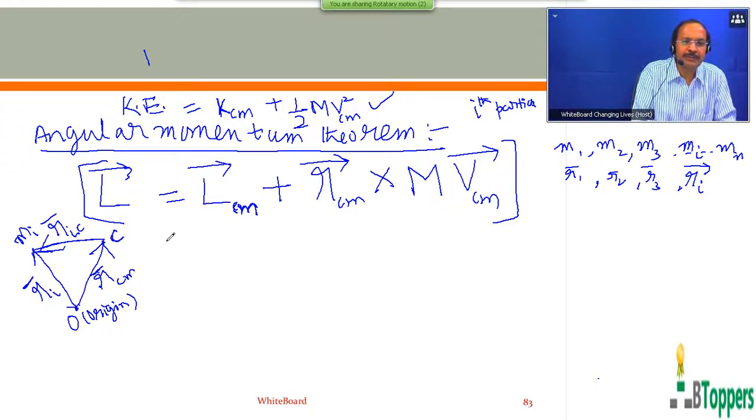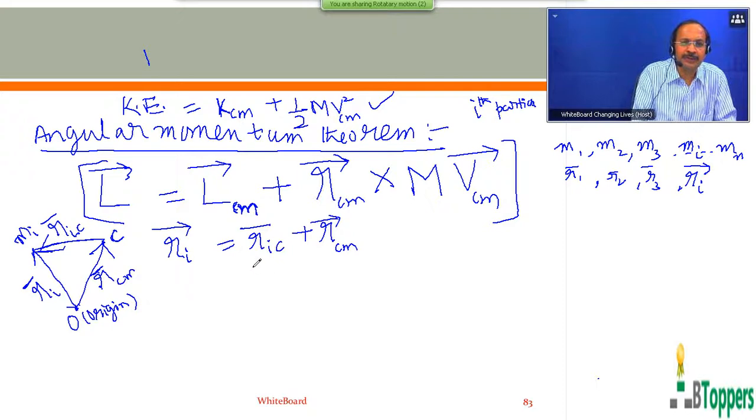As explained earlier in the proof of the kinetic energy theorem, a similar proof can be discussed here also. From the triangle law of addition of vectors, the position vector of the ith particle with respect to the origin can be written as the vector sum of the position vector of the ith particle with respect to the center of mass and the position vector of the center of mass with respect to the origin of the inertial frame.